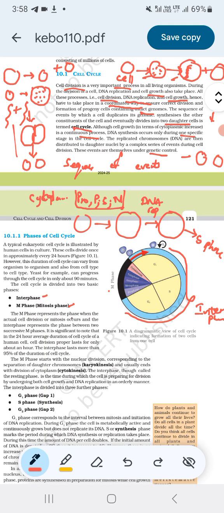The M phase represents the phase when the actual cell division or mitosis occurs. This is the phase where a single cell divides into two daughter cells. Interphase represents the phase between two successive mitotic phases. So, M phase, interphase, M phase.